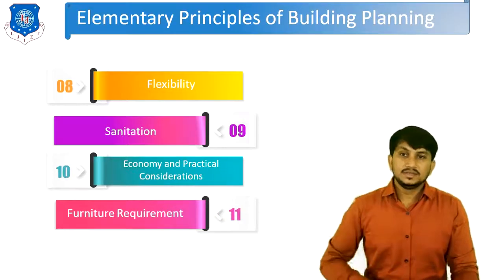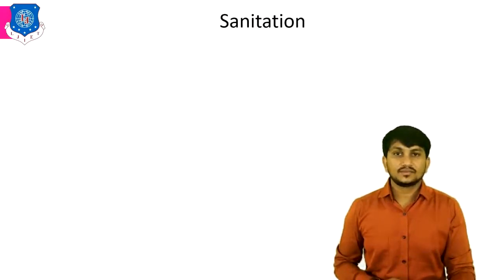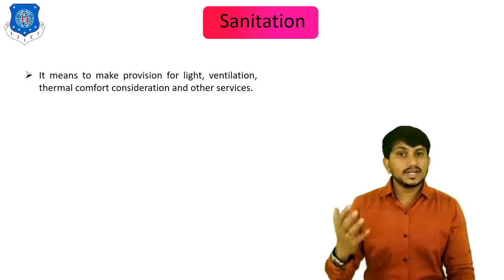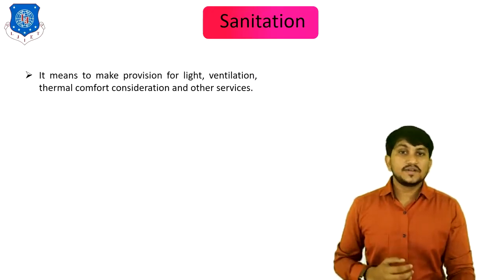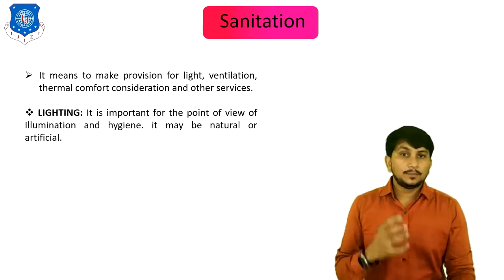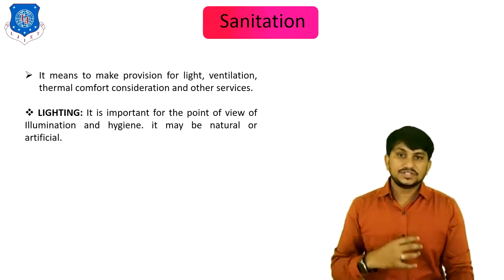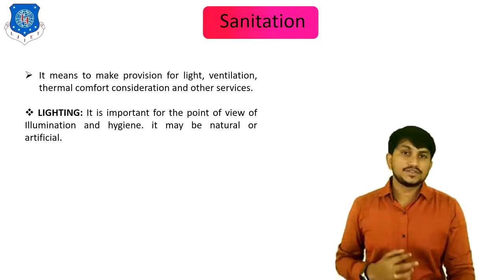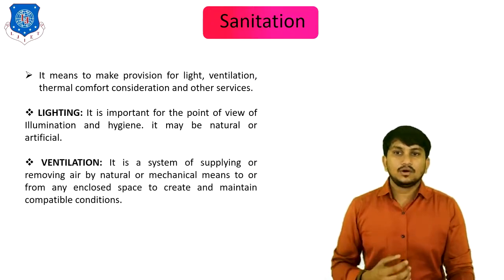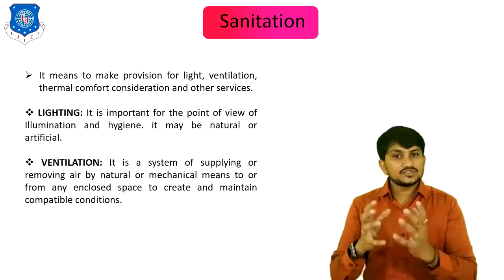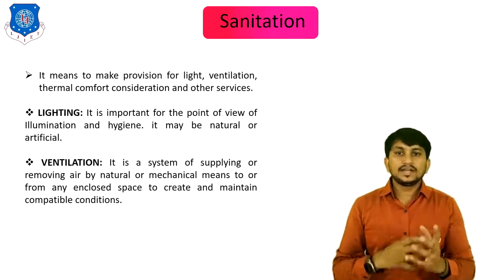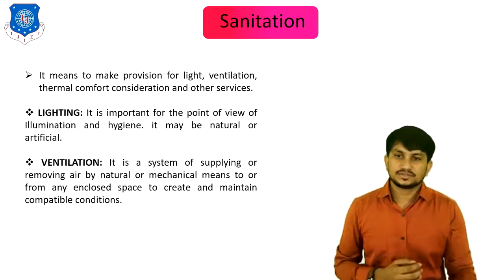Number 9 is sanitation. It means to make provision for light, ventilation, thermal comfort consideration and other services. Lighting is important from the point of view of illumination and hygiene. It may be natural light or artificial light. Ventilation is a system of supplying or removing air by natural or mechanical means to or from any enclosed space to create and maintain compatible conditions.